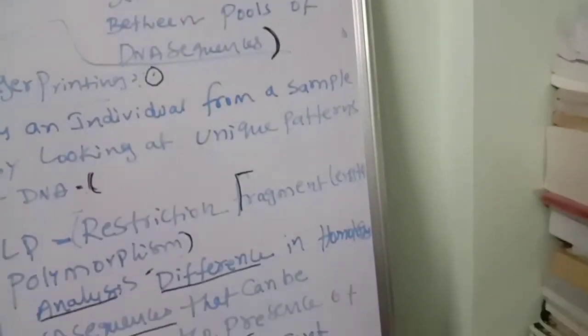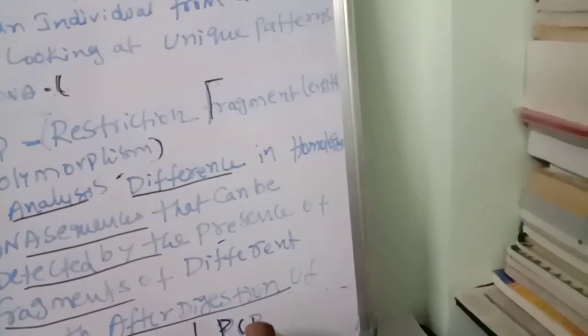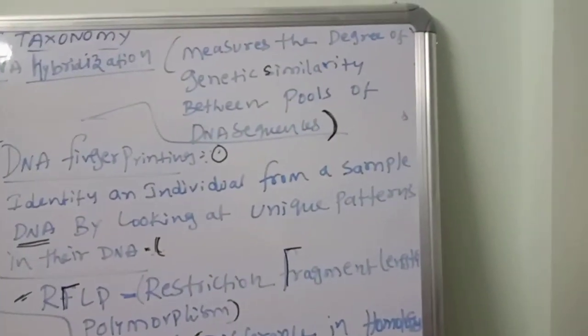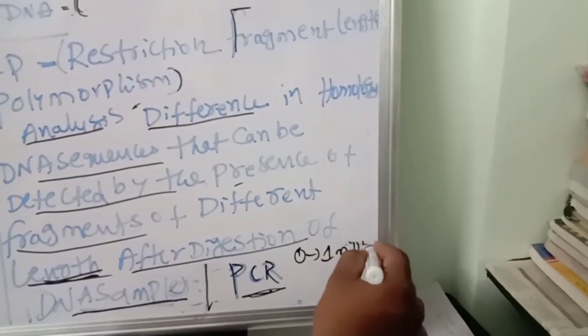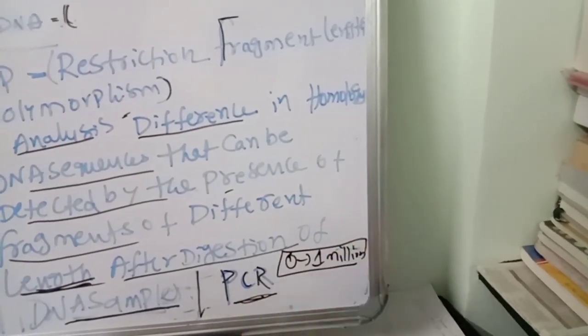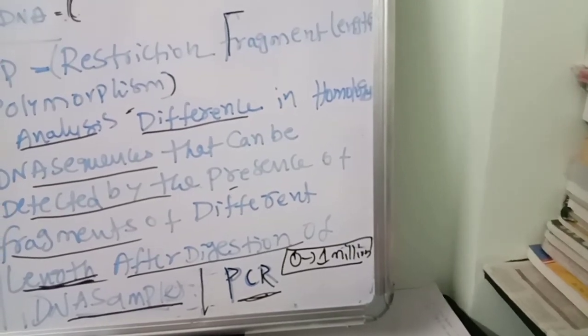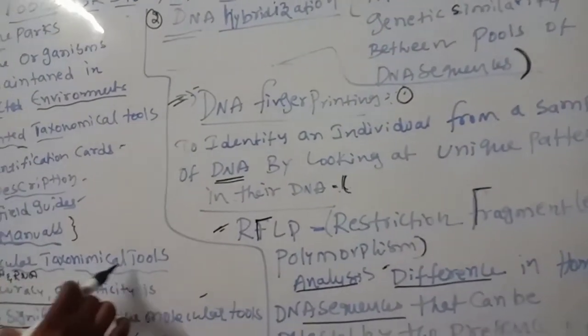The last one is PCR, polymerase chain reaction. We will get the maximum number of DNA fragments. Suppose from one DNA fragment we can get 1 million copies, 1 million samples to study a particular DNA sequence. So these are all the molecular taxonomical tools.